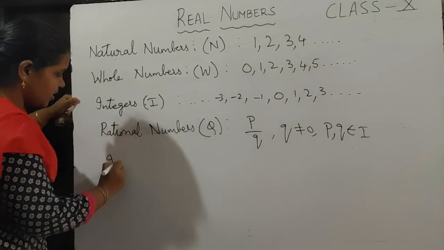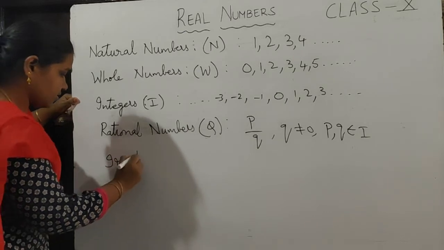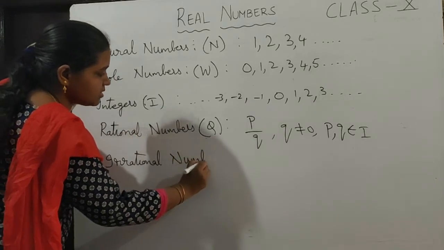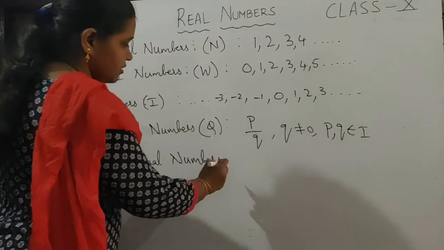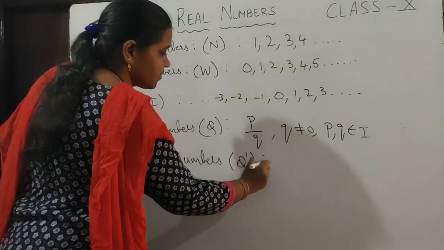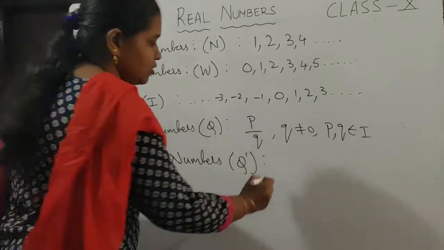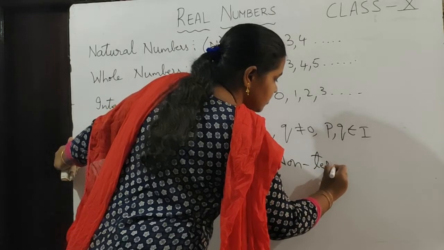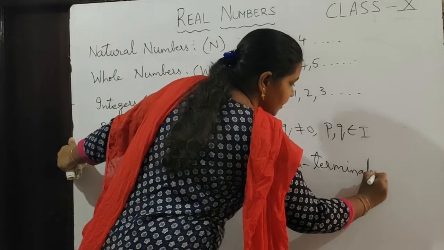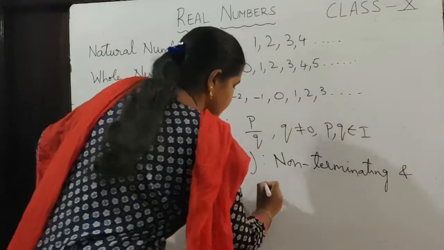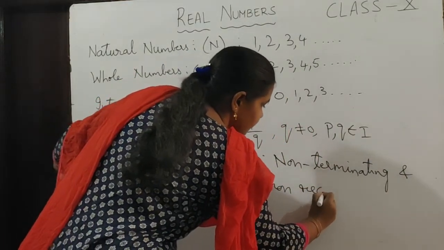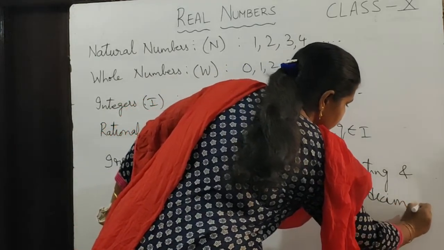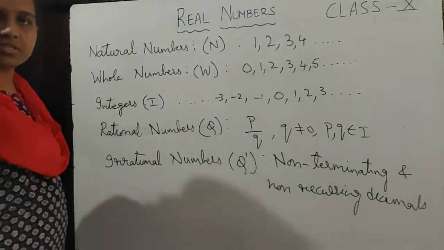Next we have irrational numbers. Irrational numbers are denoted by Q dash. What are irrational numbers? Non-terminating and non-recurring decimals are called irrational numbers.